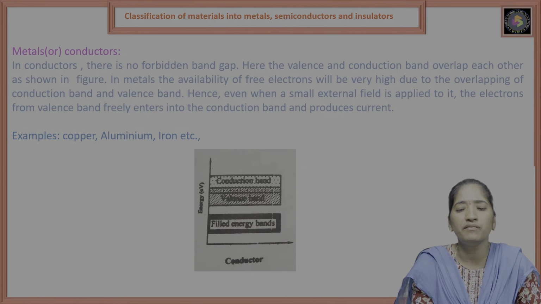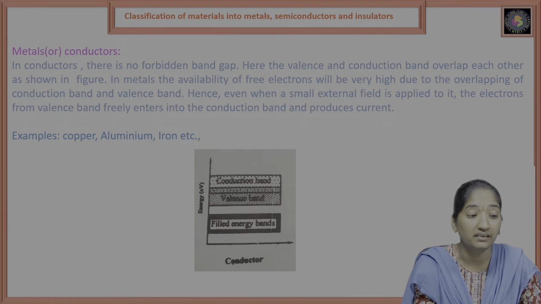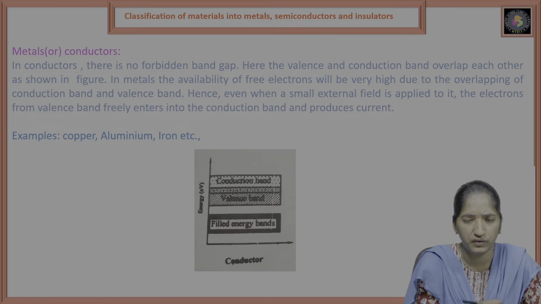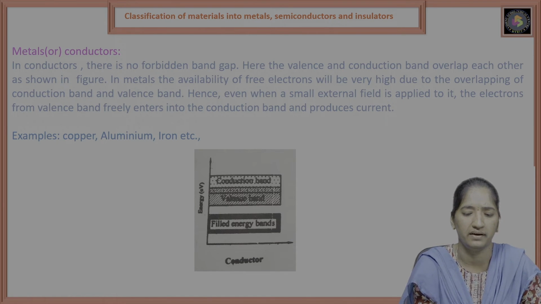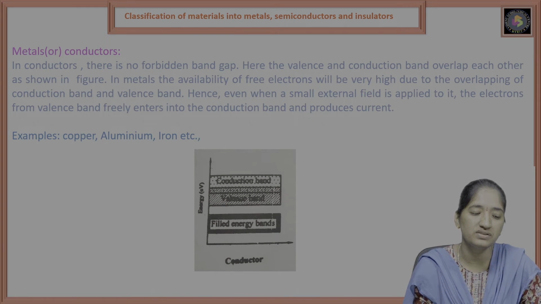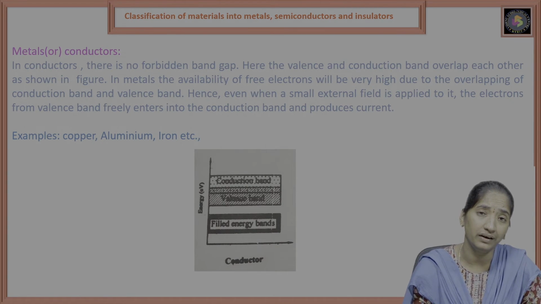Hence, even when a small external field is applied, the electrons very freely enter the conduction band and produce the current. The best examples of metals or conductors are copper, aluminum, iron, silver, and so on.